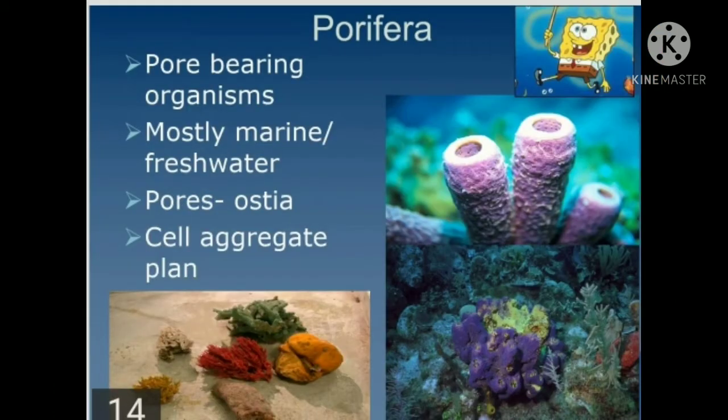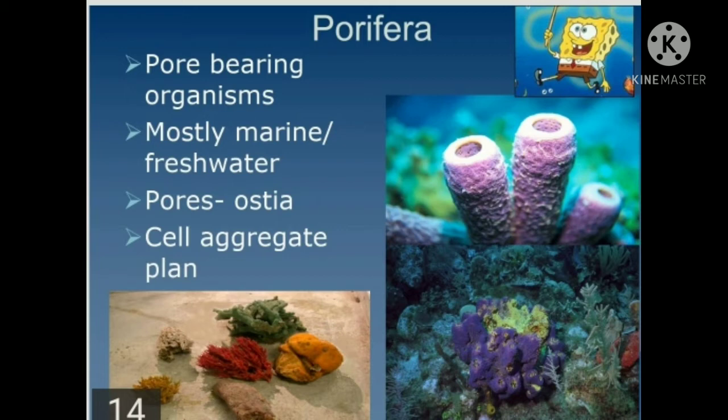Now, starting with the first phylum, the phylum Porifera. Why is the name given as Porifera? Because these are pore-bearing organisms. They are mostly marine, or they are freshwater also.